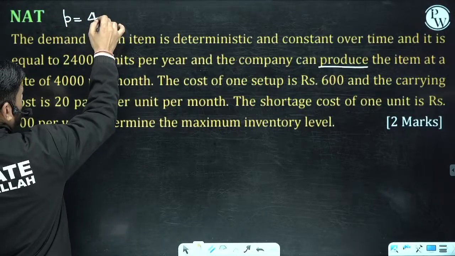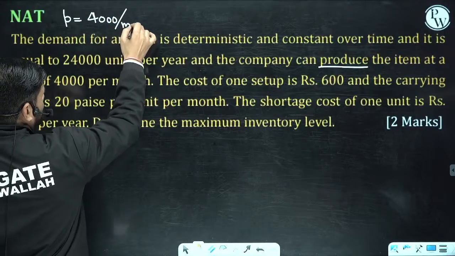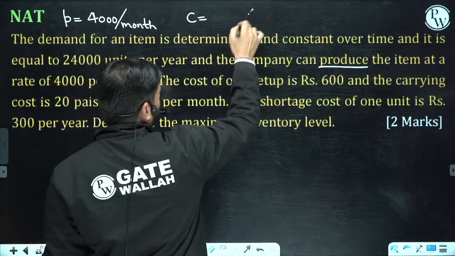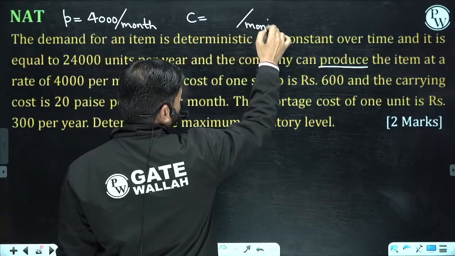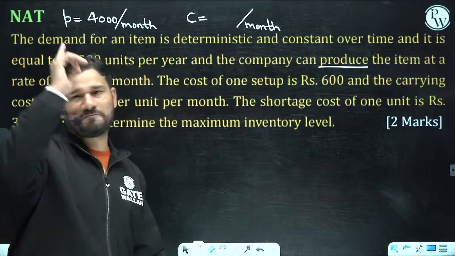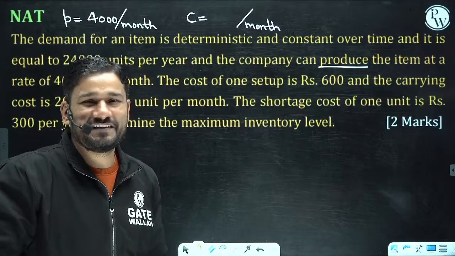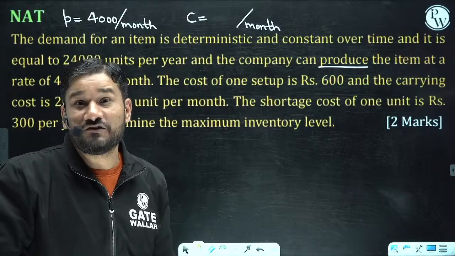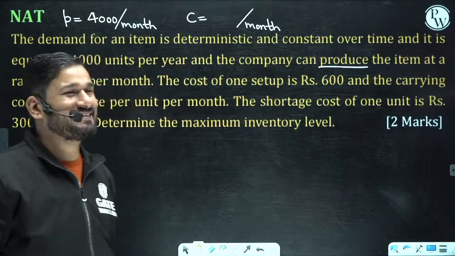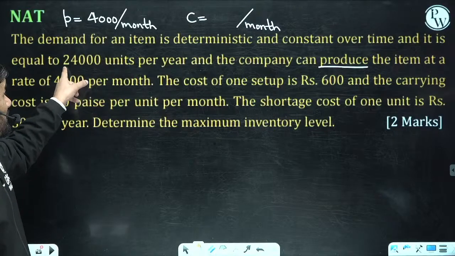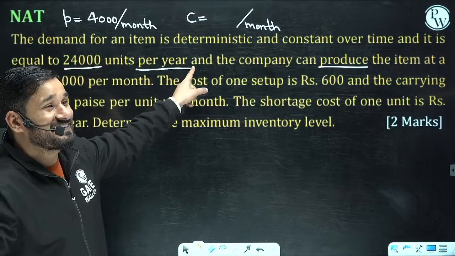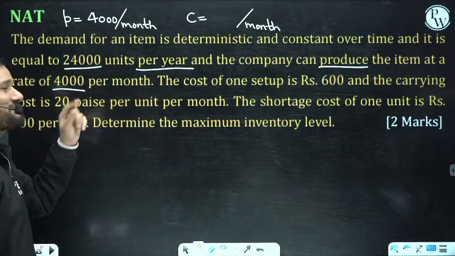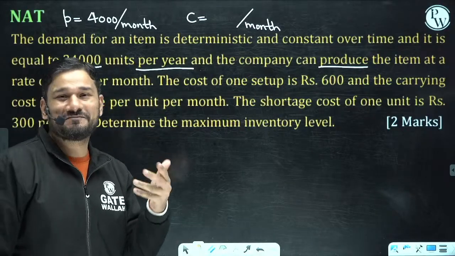Can you tell me what the consumption rate per month is? This much is the unit per year. So what is the consumption rate? Yes, I can produce at a rate of 4,000 per month, but what is the consumption rate?